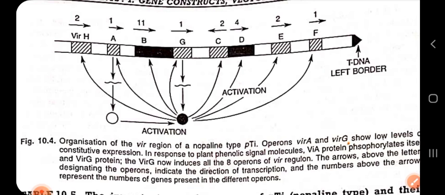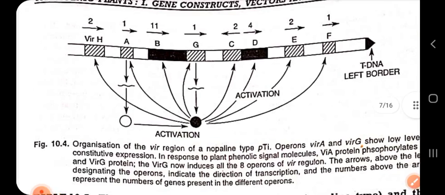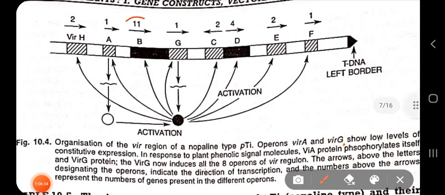VIRB11 has an ATPase activity also. Above the B there is written 11 here. Okay, above the B you can see 11 has been written. 11 refers to the number of genes which are found within the VIRB.